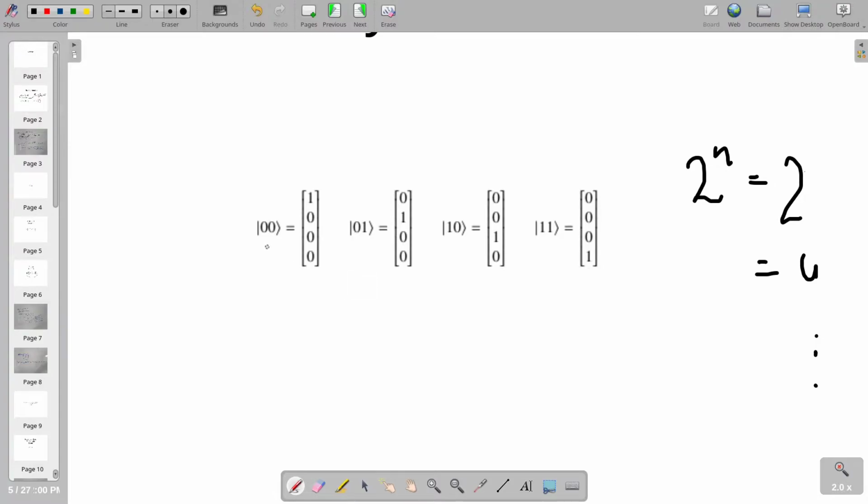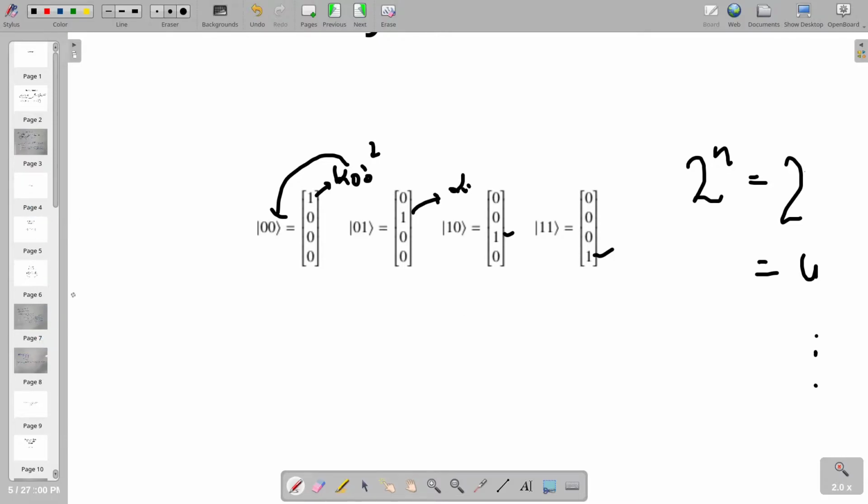So let us say, for simplicity, we take only 2 qubits, a 2-qubit system. A 2-qubit system can have 4 possible endpoints: 00, 01, 10, and 11. And like a single qubit, there are matrices associated with 2 qubits as well, where each value is nothing but related to the probability of finding the given state. This is alpha 00, the square of which is nothing but the probability of finding 00. The same goes for all these, where this is alpha 01, this is alpha 10, and this is alpha 11.